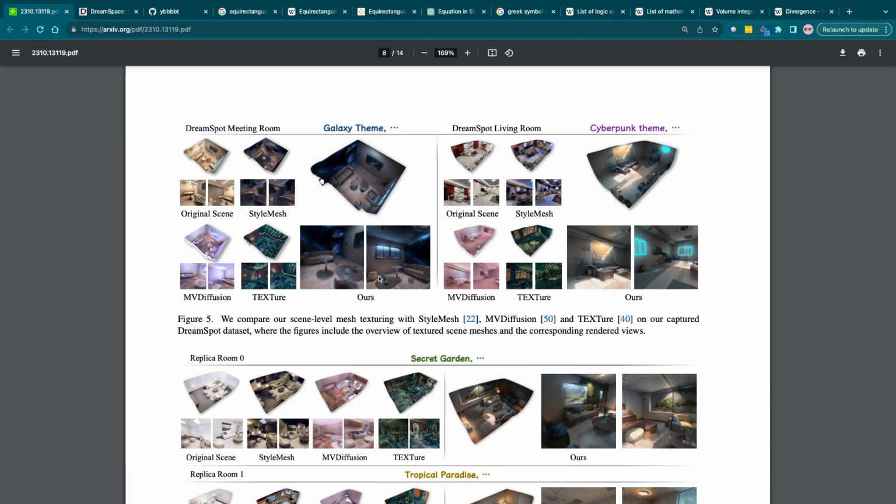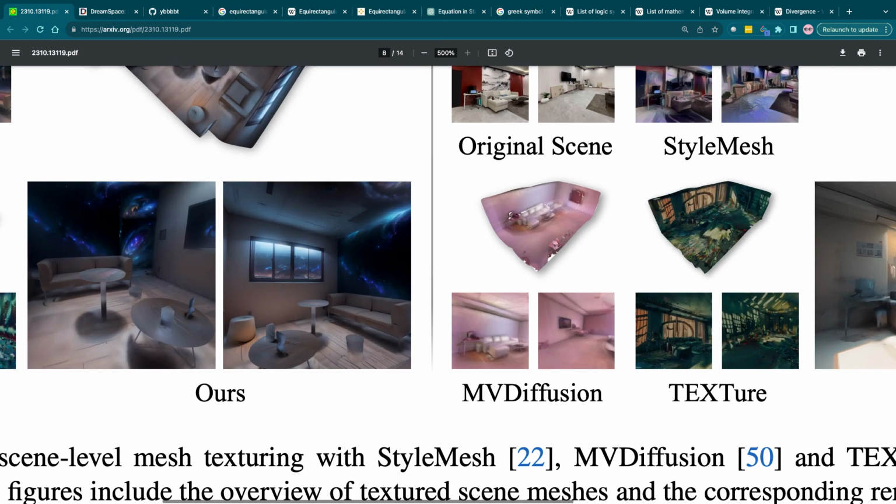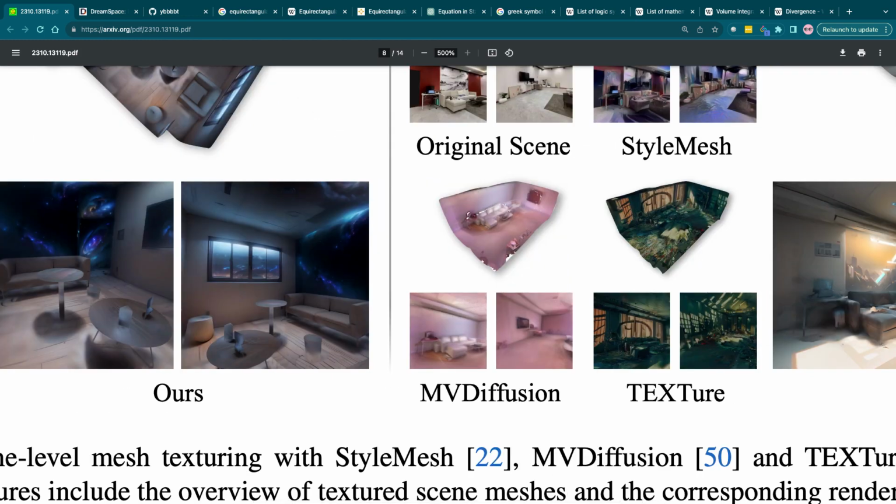Yeah, you can tell very easily that theirs is more in detail. Look at that. Dude, it literally looks like you're in a spaceship or something.